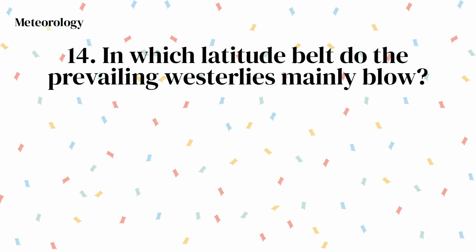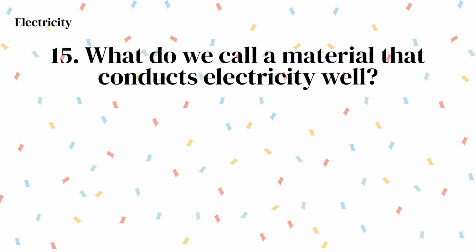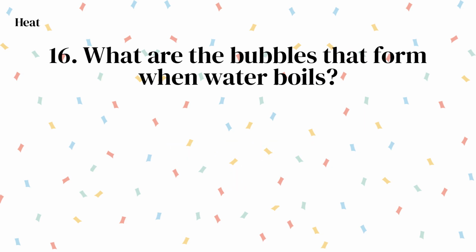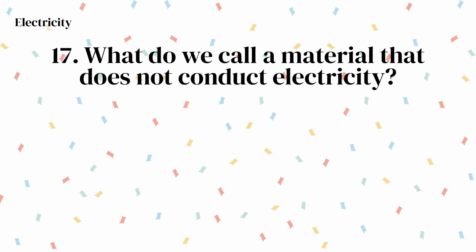Gravity. In which latitude belt do the prevailing westerlies mainly blow? The mid-latitudes. What do we call a material that conducts electricity well? Conductor. What are the bubbles that form when water boils? Water vapor. What do we call a material that does not conduct electricity?